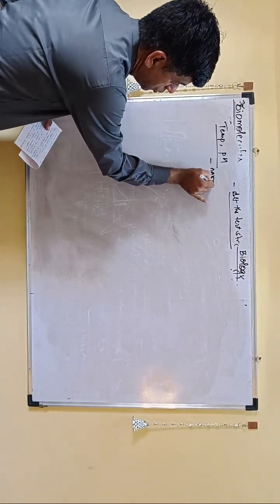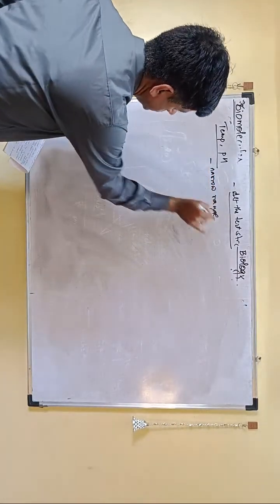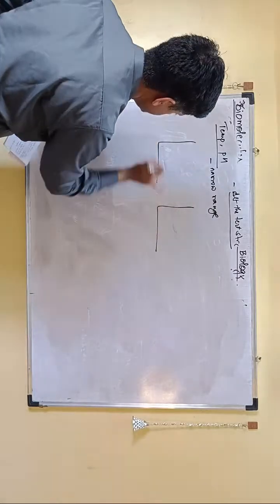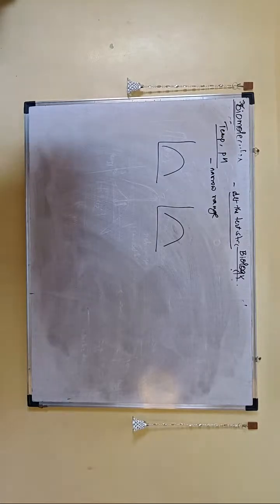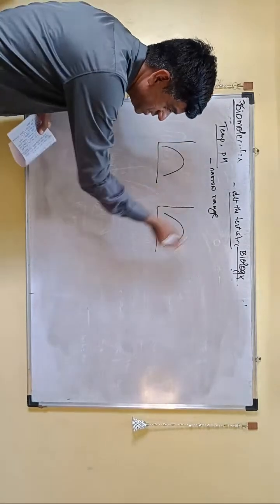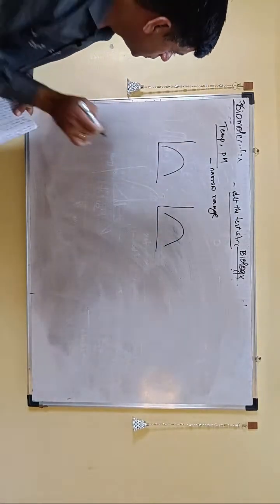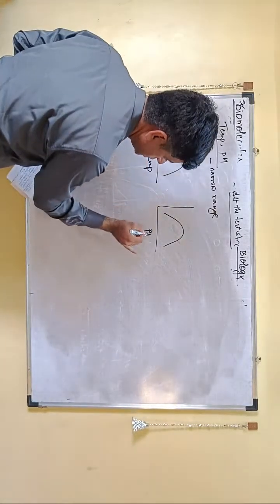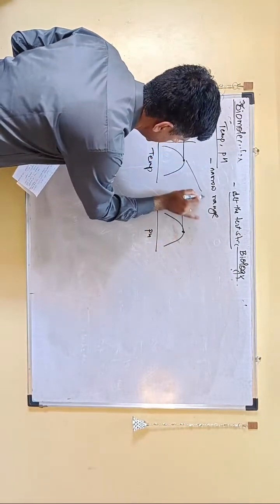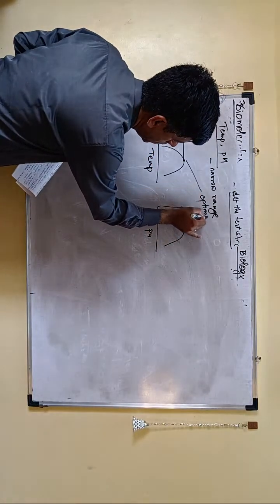Activity is in a narrow range. So if you look at the graphs of temperature and pH, they are like dumbbell shaped, right? Not dumbbell shaped, inverted bell shaped. There is a temperature and a pH where the activity is maximum, and that is called the optimum.